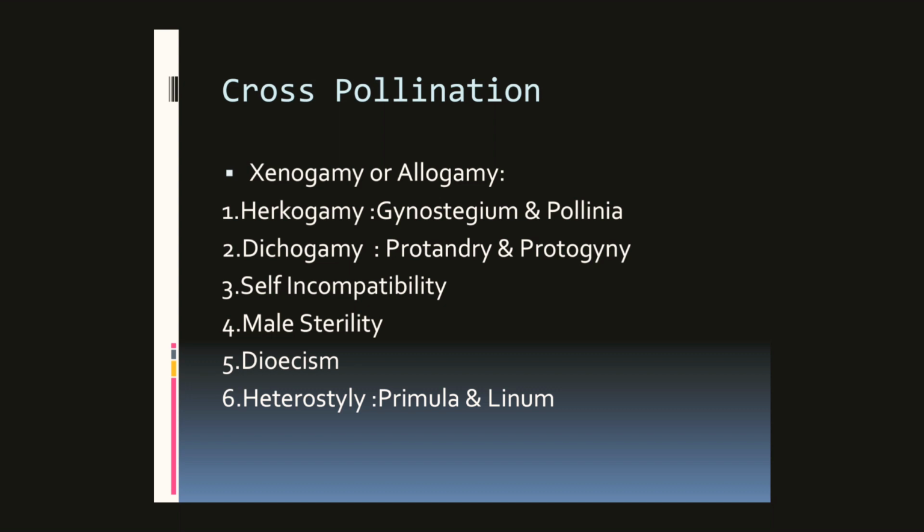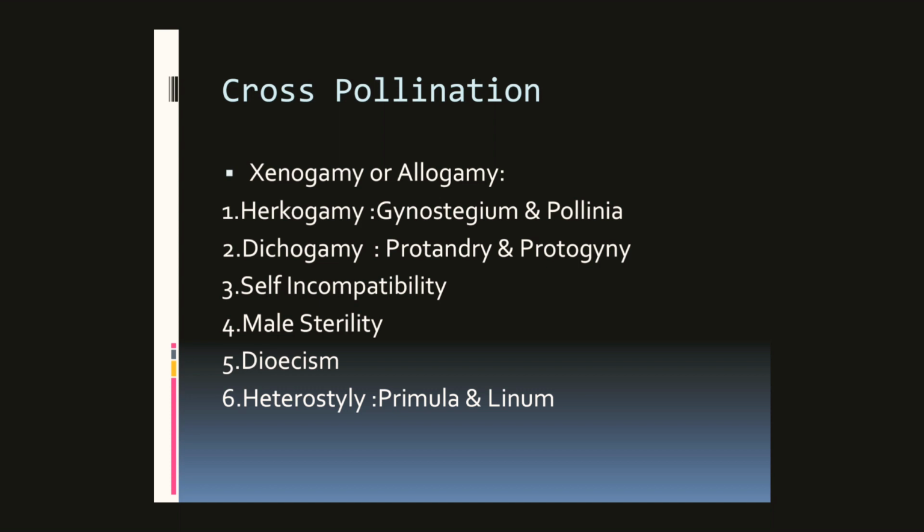Protandry means the androecium or stamens mature first, and in protogyny, proto means first, gyne means gynoecium: the gynoecium matures first. In such conditions cross-pollination takes place. Protandry occurs in maize, Clerodendron, Chenopodium, and protogyny takes place in Rosaceae and Cruciferae.